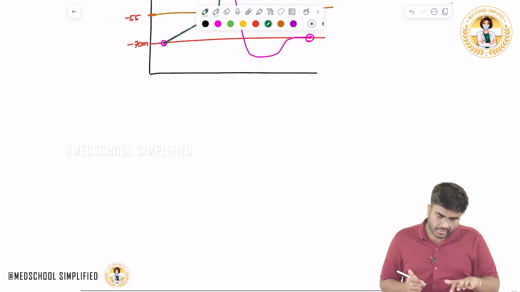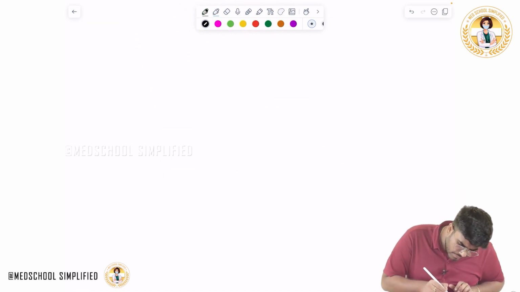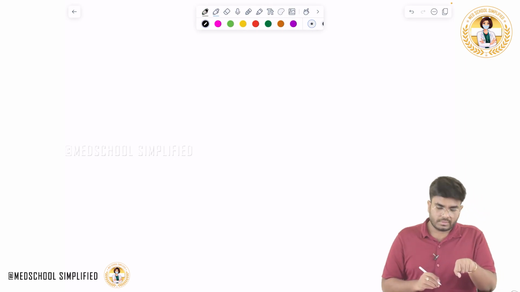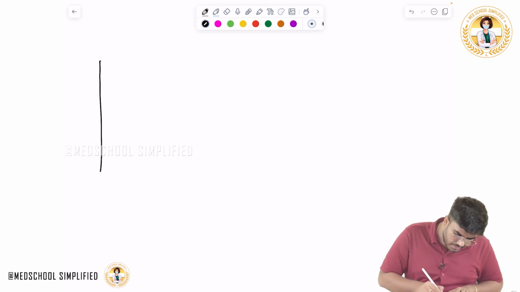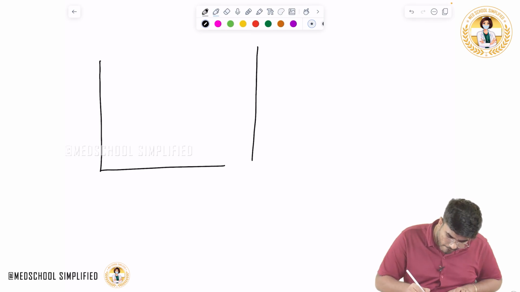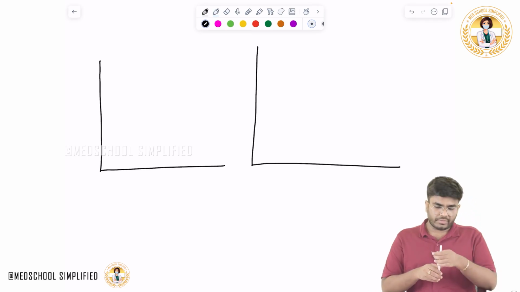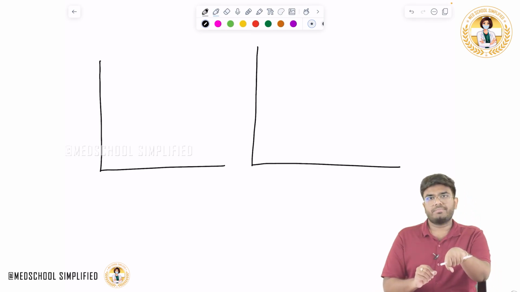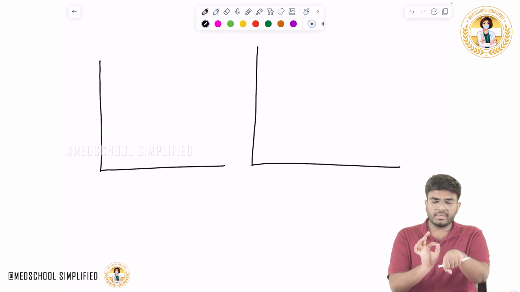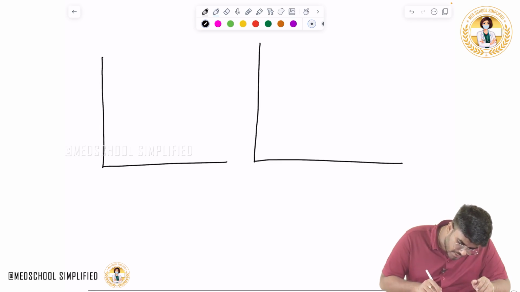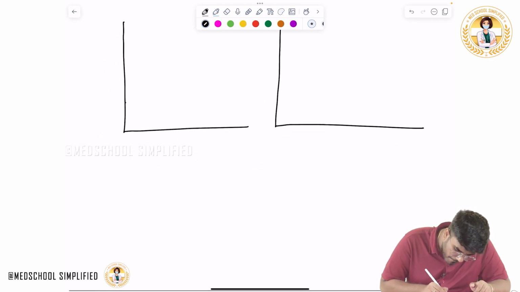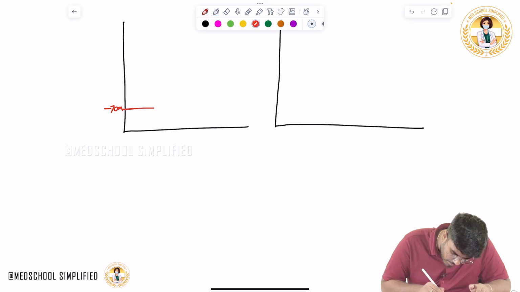Okay, so for example, look, the same neuron I am showing you. First I am giving a light stimulus. It's powerful enough to take the resting membrane potential to threshold. So initially what happened? Look, here is the resting membrane potential, minus 70 millivolts. Here is the resting membrane potential.